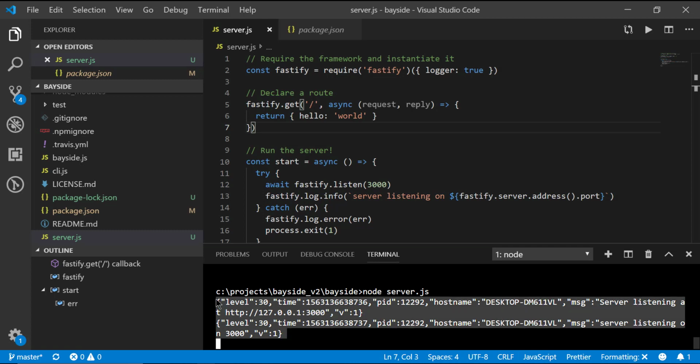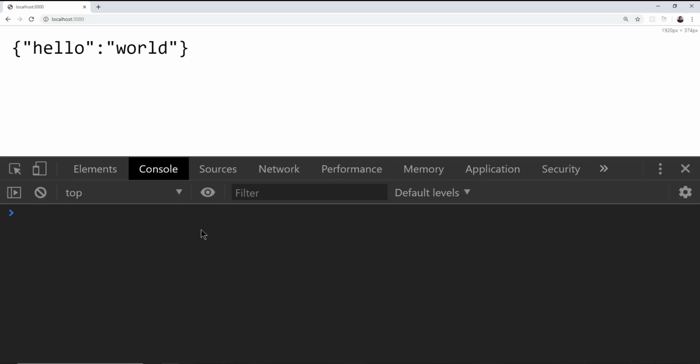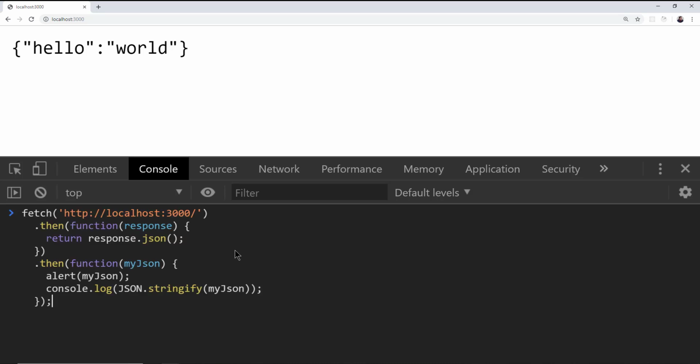And because we have the logging on, this is where you're going to get all this logging stuff. All right, so if we go to the browser, and if you're in Chrome, you right click and say inspect element. It's going to pull up the Chrome developer tools. And then from inside here, what we're going to do is paste some code. I want to show you what's going on behind the scenes here.